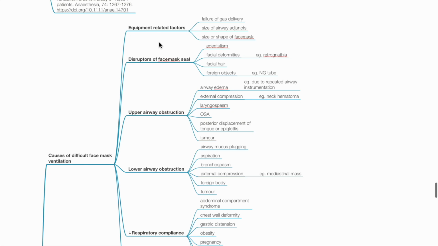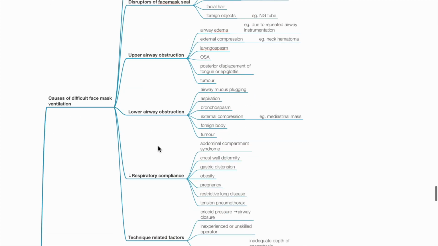size of airway adjuncts and size or shape of face mask unsuitable, disruptors of face mask seal such as edentulism, facial deformities, facial hair and foreign objects, upper airway obstruction such as edema, external compression, laryngospasm, OSA, posterior displacement of tongue or epiglottis, and tumor, lower airway obstruction such as airway mucus plugging, aspiration, bronchospasm, external compression such as mediastinal mass, foreign body and tumors,